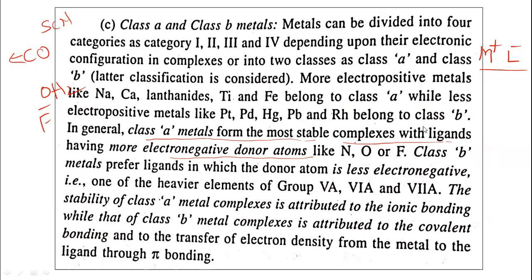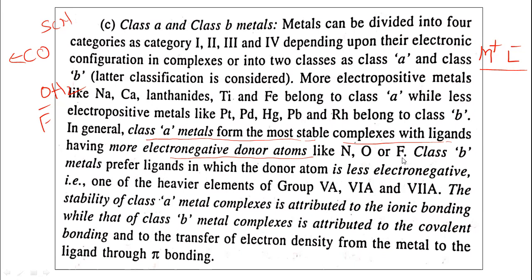Hence, their complexes are highly stable. And class B metal ions prefer ligands having less electronegative donor atoms, like carbon and sulfur.